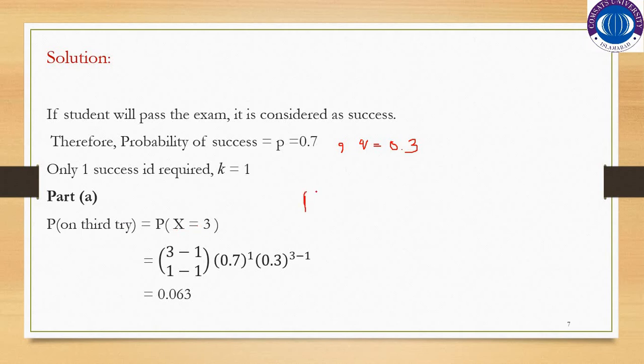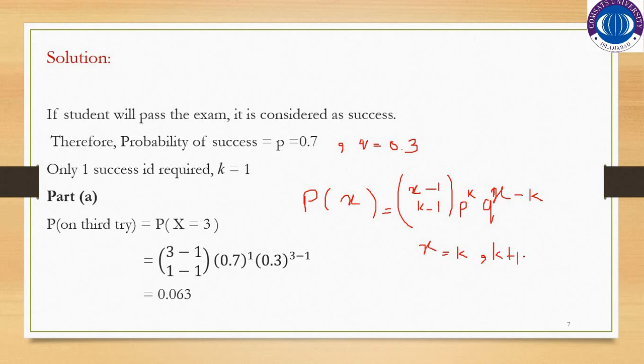As you know, the probability mass function of the negative binomial distribution is (x minus 1 choose k minus 1) p raised to power k and q raised to power x minus k, where x is equal to k, k plus 1, and so on.